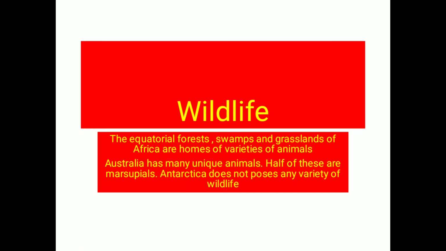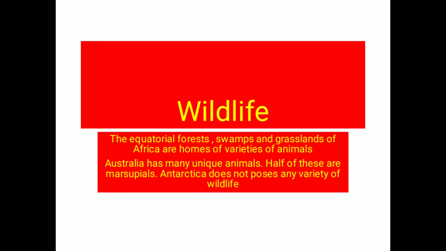Then if you talk about Africa, it has the equatorial forest, and it is swampy with grasslands, as we talked about just now. It is the home of elephants, crocodiles, rhinoceros, monkeys, hippopotamus. So large varieties of animals and birds are also found in this area.